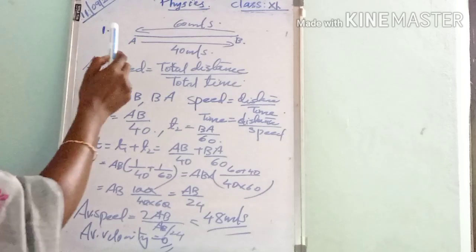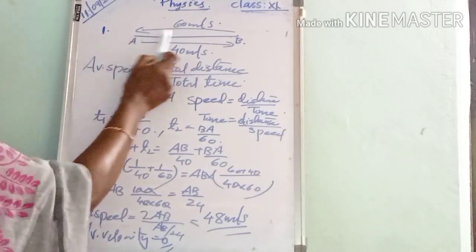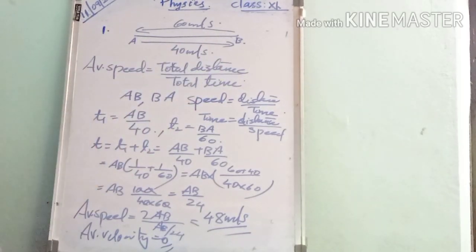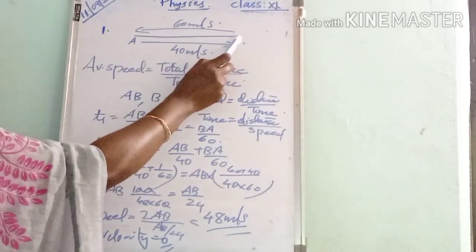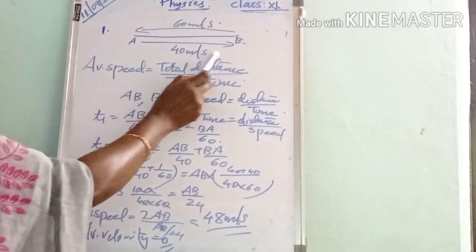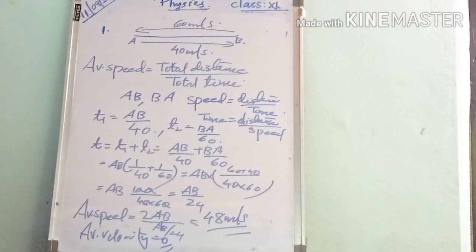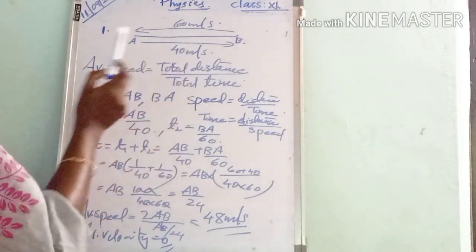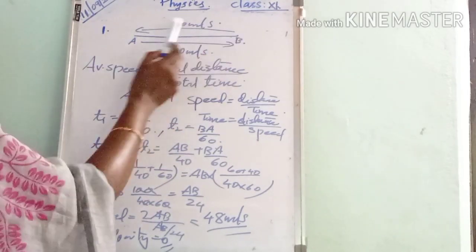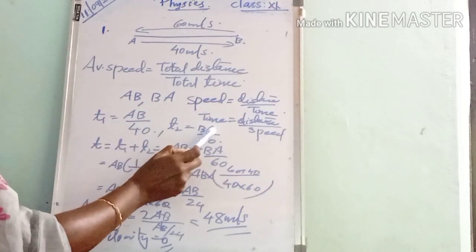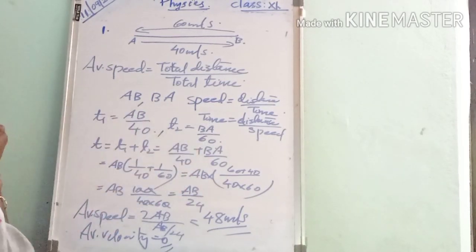First we have to calculate the time taken by the object to travel from A to B. Let it be T1. T1 is equal to the distance AB divided by the corresponding speed 40. Then T2 is the time taken to travel from B to A, so the distance is BA and the speed is 60. So T2 is equal to BA by 60.